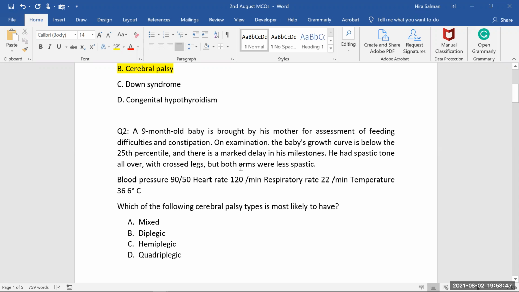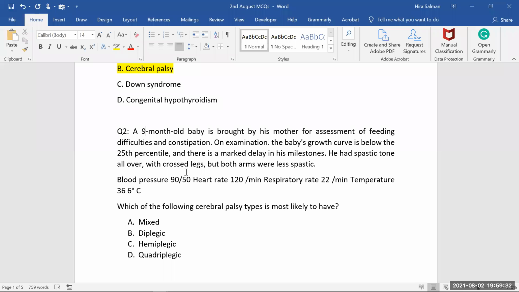Now, all over with crossed legs, but both arms were less spastic. There is not much spasticity in the arms, but of course the legs were very crossed. That gives you a clue that the periphery is quite affected as compared to the upper portion. So of course that's a case of CP child, but in CP child we have to see whether the lower limbs or upper limbs are involved, or overall involvement. In spasticity, if only one limb is involved, it is unilateral. Or it may be diplegic, where both arms or both legs are involved, or quadriplegic, in which all four limbs, two arms and two legs, are involved.